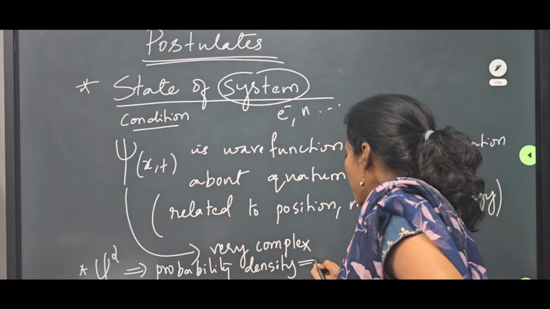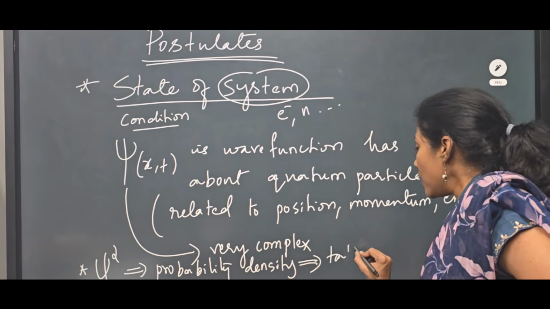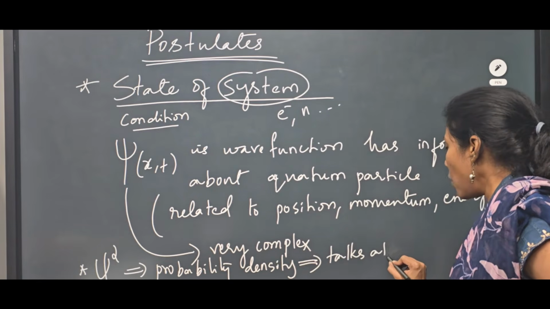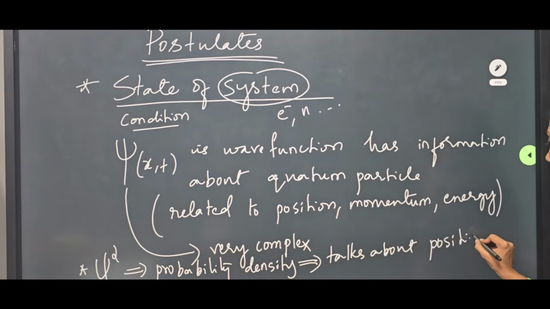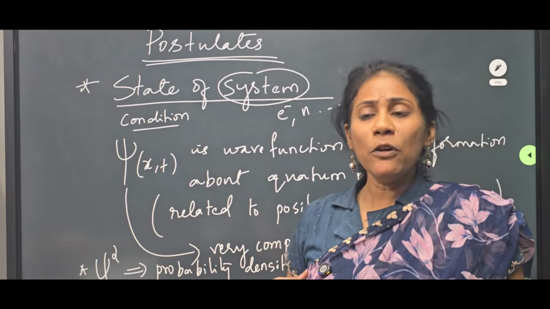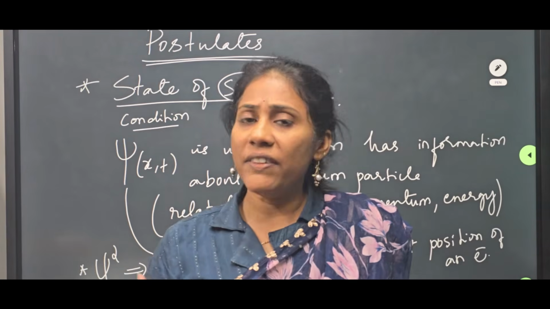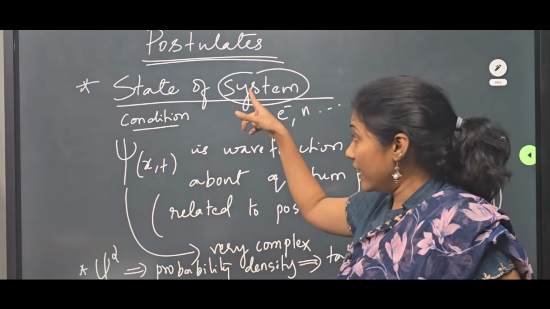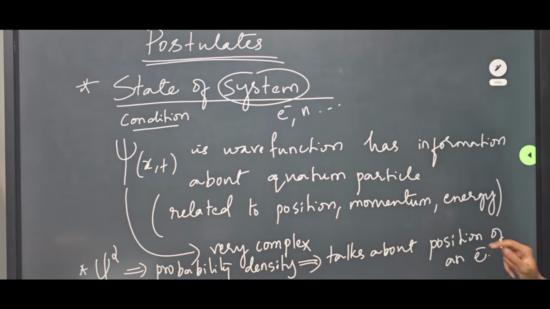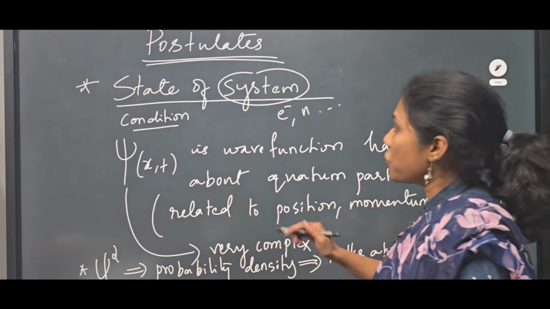And this probability density talks about the position of a quantum system or the position of an electron. So in chemistry, what will we like to know? We will like to know about an electron. So directly, instead of calling it a system, you can say electron. So this is postulate number one.